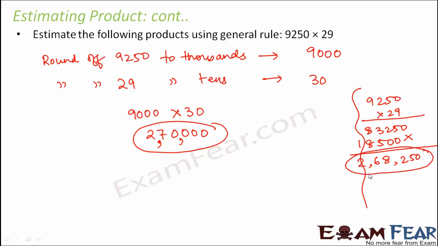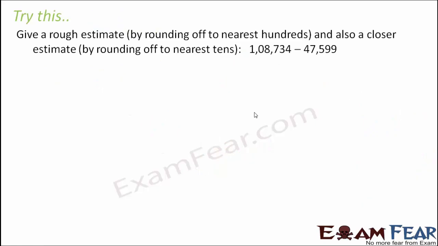So this is the accurate value, this is the exact value. So this value is quite close to it. So this is accurate and this is also fast. So we could have a sensible estimate of the product. So let us try this question.